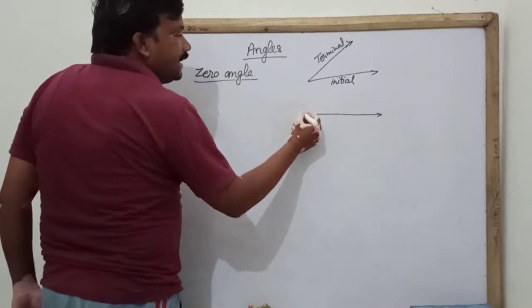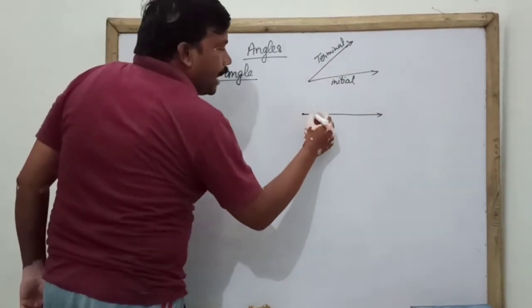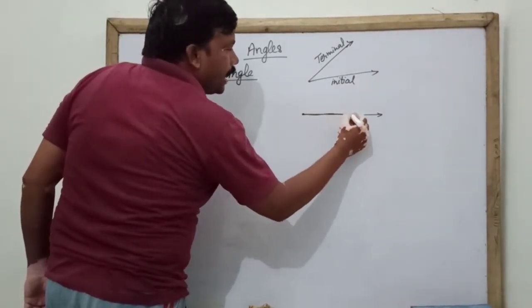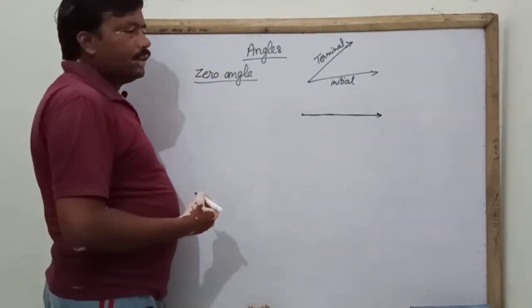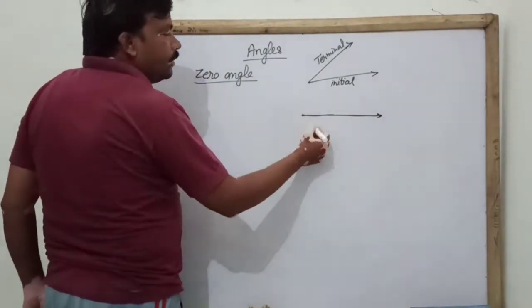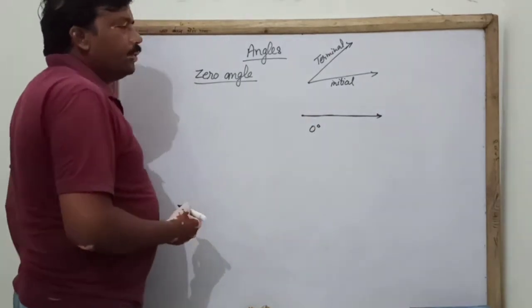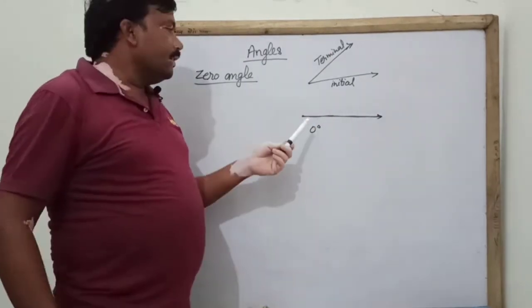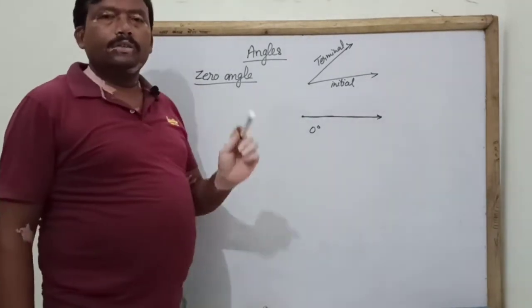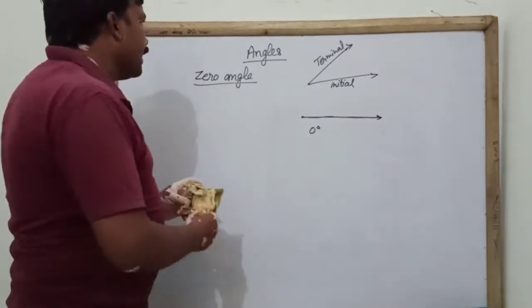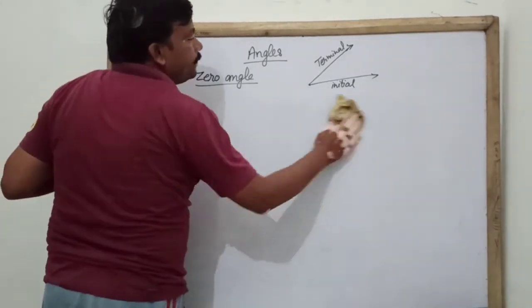So when the initial arm and terminal arm are coincident, then this angle is called zero angle, 0 degree. There is an angle whose measurement is 0 degree, so this angle is called zero angle.